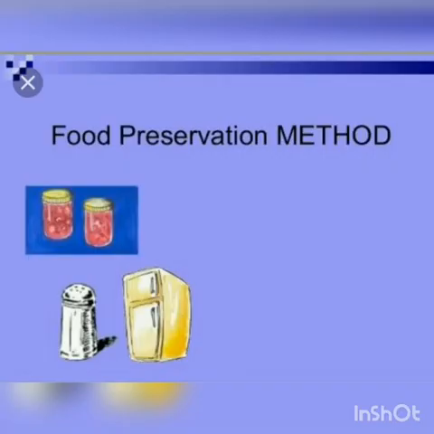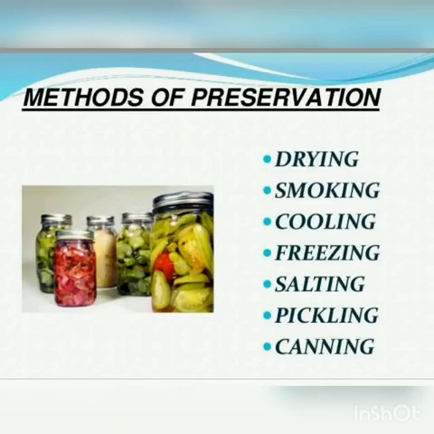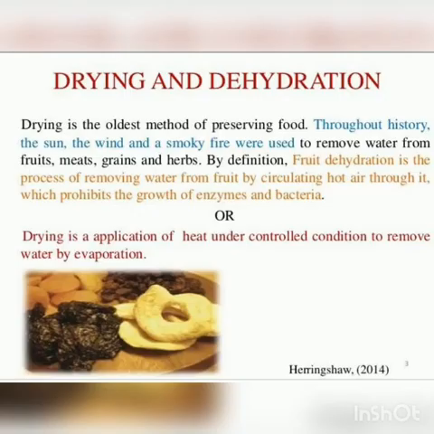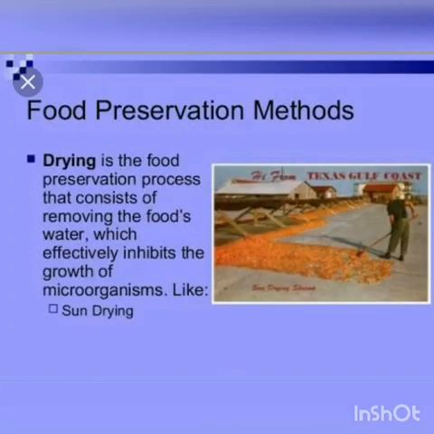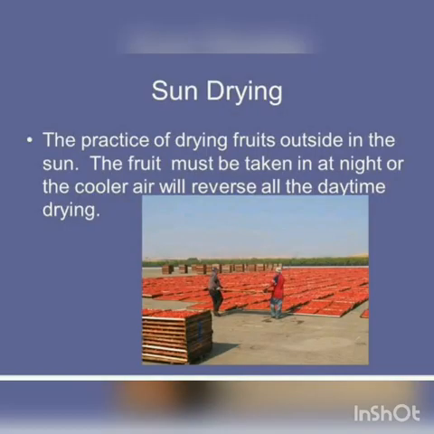So, what are the various methods of food preservation? The various methods of food preservation are drying, smoking, irradiation, cold storage, freezing, pasteurization, and canning. We will see one by one. What is drying? Drying is the process of preservation of food by removal of water or moisture content in the food. It can be done either by sun drying or by vacuum drying.